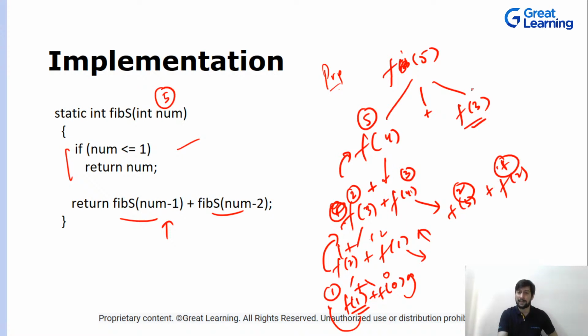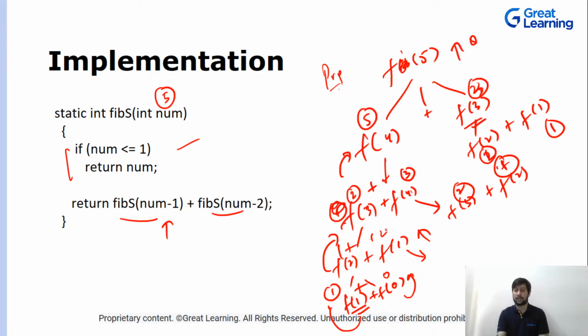And fib3 we already calculated, so 3 plus 2. Let's calculate fib3. Fib3 is nothing but fib2 plus fib1. Fib1 is 1, and fib2 we already calculated, it is also 1. So 1 plus 1 is 2. So we will be returning a value of 5 plus 3, that is 8.